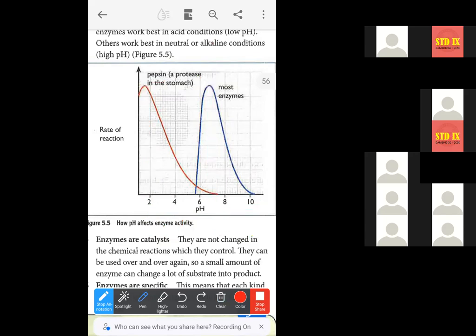But most of the enzymes have an optimum pH of 6.5 to 7, so they will not be able to work properly in such acidic conditions. So pepsin is the exceptional case.